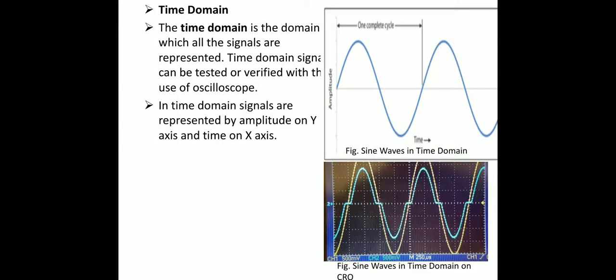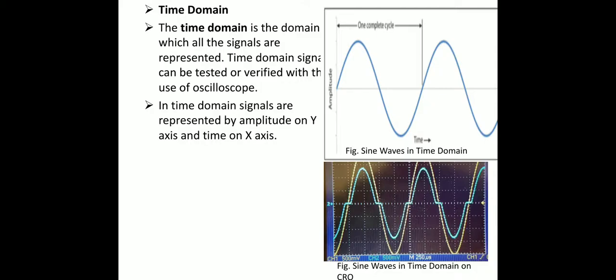What is the time domain? The time domain is the domain in which signals are represented. The time domain signal can be tested or verified with the use of an oscilloscope. In time domain, signals are represented by amplitude on the y-axis and time on the x-axis. The figure shows the sine wave in time domain, and also the sine wave in time domain on a CRO.